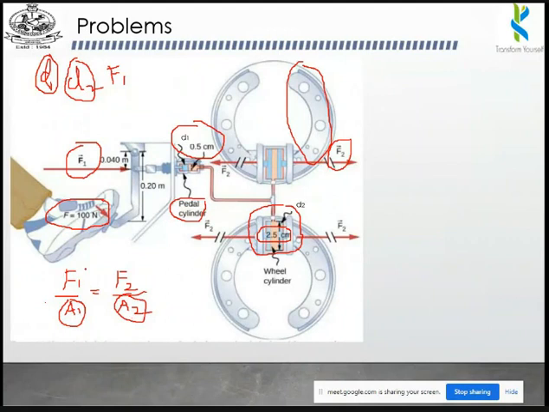The value of F1 is 100 Newton. The unit is also common for diameter 1 and diameter 2, it is centimeter, so you don't have to do the unit conversion. Just do 100 into 2.5 square divided by 0.5 square. That is the calculation. What is the answer?